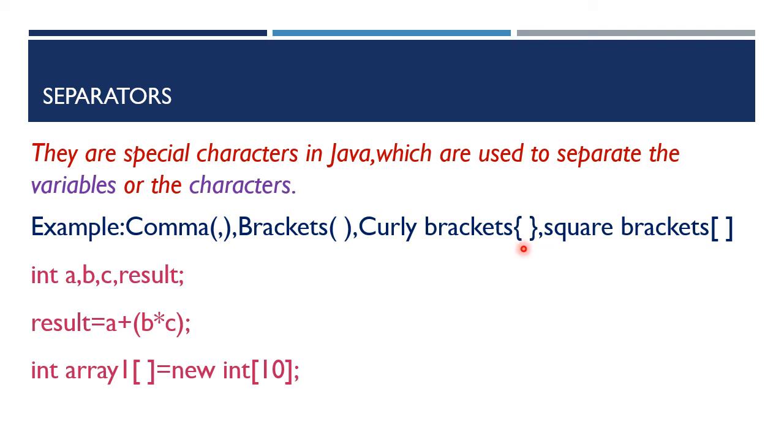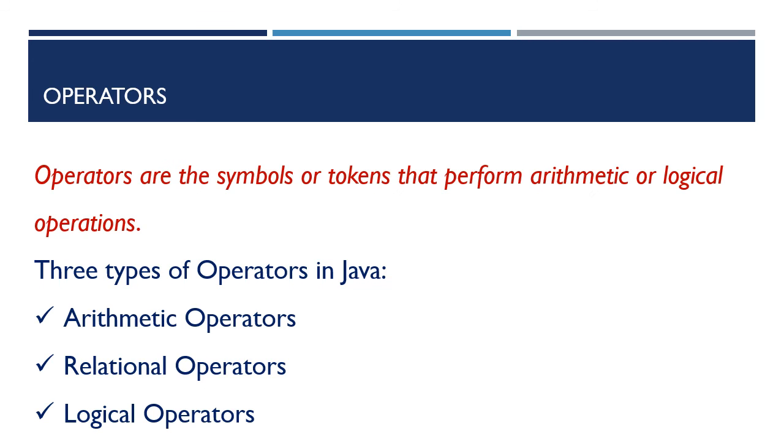How we will start: a class name followed by an open curly brace, then followed by the list of statements and then it is ended with the closing curly brace. Okay, these are all the separators in Java.